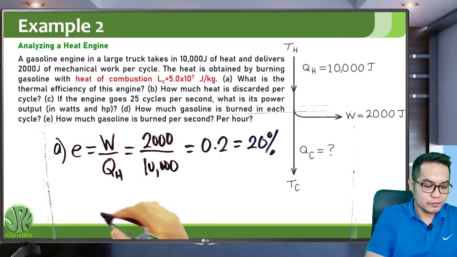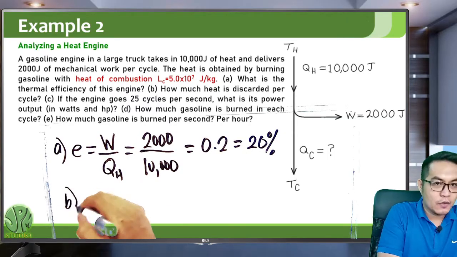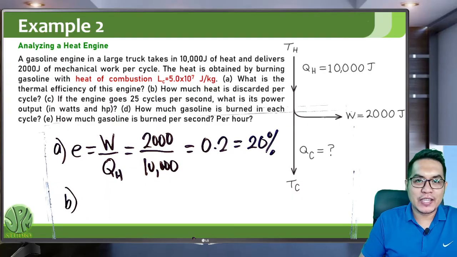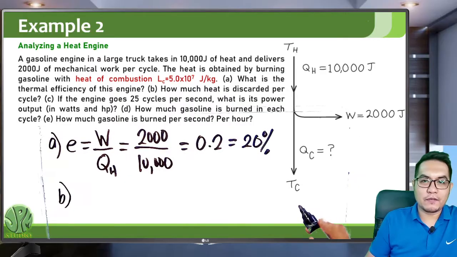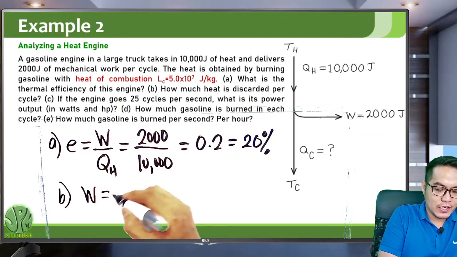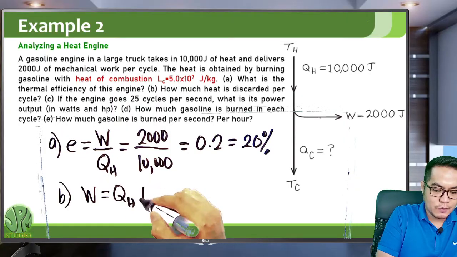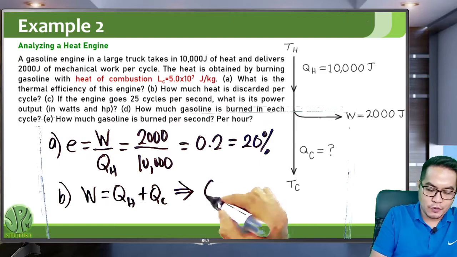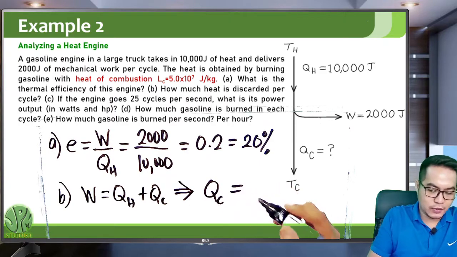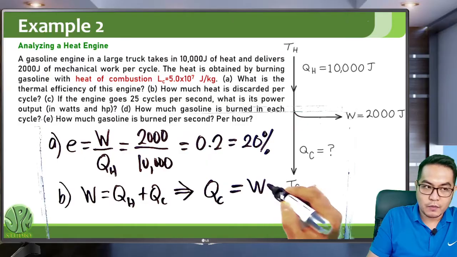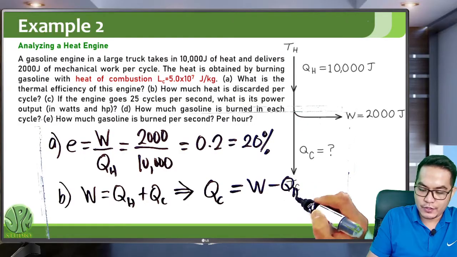Okay. For letter B, we are asked to find how much heat is discarded per cycle. So we are looking for QC. Work is just QH plus QC. Therefore, QC is just equal to work minus QH.